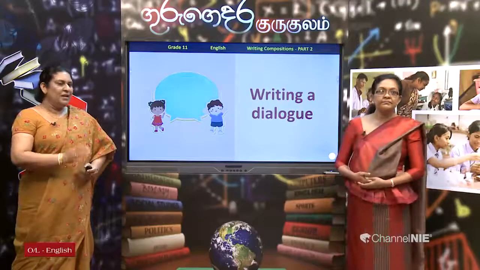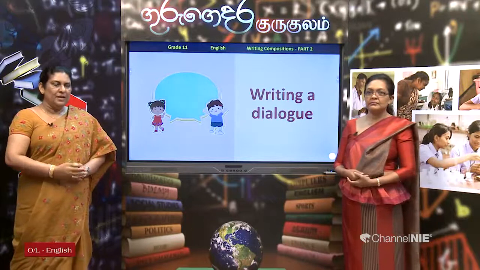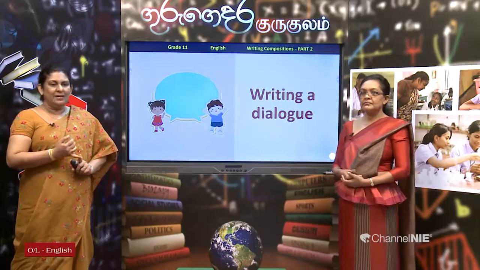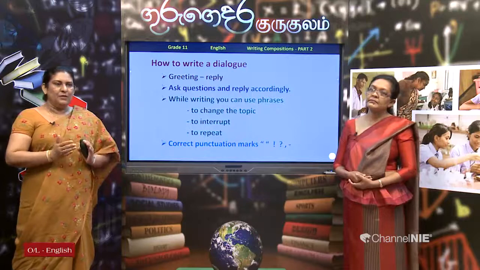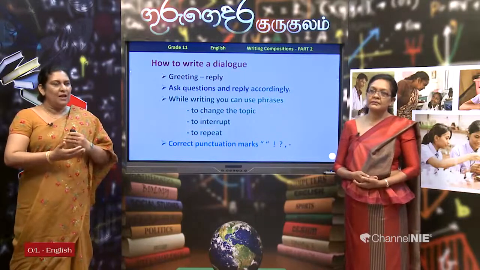Right. Now, there are 4 types of writing activities, children, and for the 4th one, either you have to write a dialogue or a story. So, I will teach you both, and this is the first one, a dialogue. Right. Now, I will tell you how to write a dialogue. So, a dialogue is between 2 people. So, then it is real speaking. So, then the expressions are very informal. So, you have to match with the question or the response of the other person.